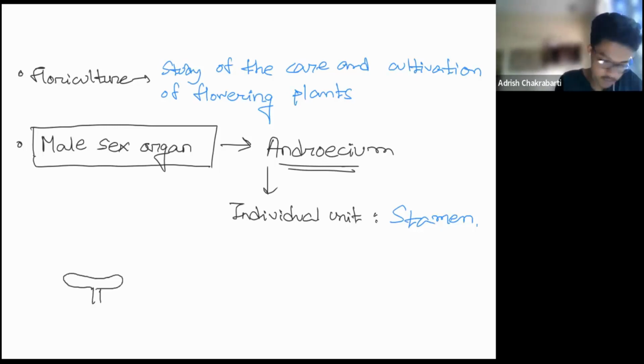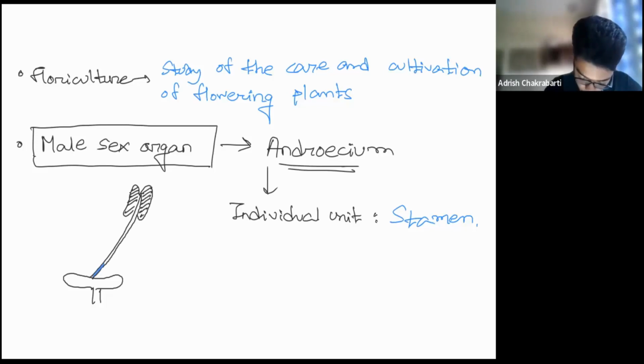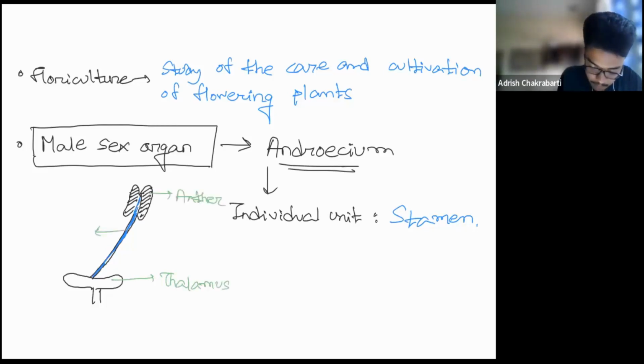This is the thalamus. My drawing might be a bit bad. You can understand I'm working on an iPad, so it becomes kind of difficult. Nevertheless, I think this gives a fair idea of what I wanted to draw. So this is the primary structure of a stamen. Let me do the labeling. This is the thalamus, this is your anther, and this is your filament.